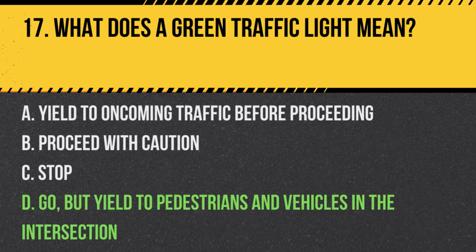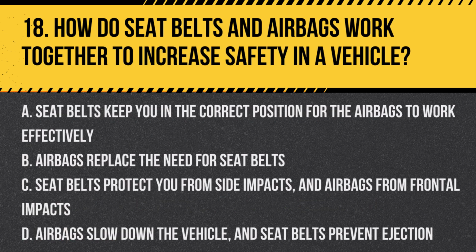Answer: D. Go, but yield to pedestrians and vehicles in the intersection. A green light means you can go, but you must still yield to any pedestrians or vehicles already in the intersection. Question 18. How do seat belts and airbags work together to increase safety in a vehicle?